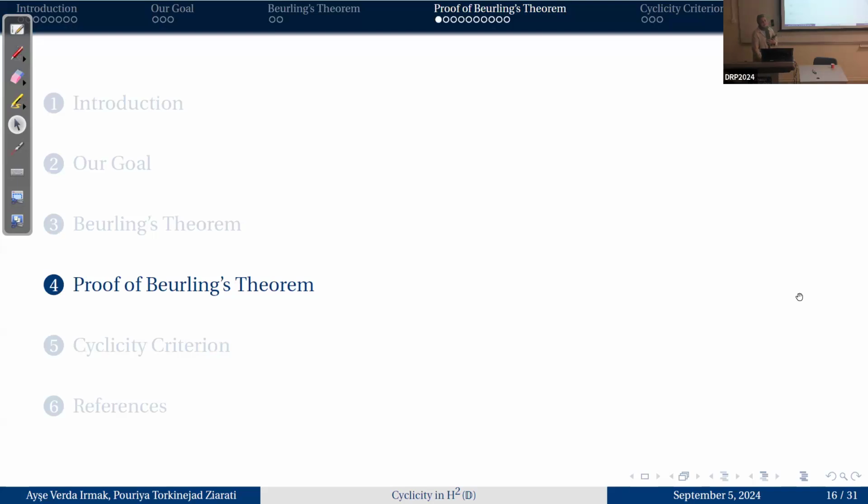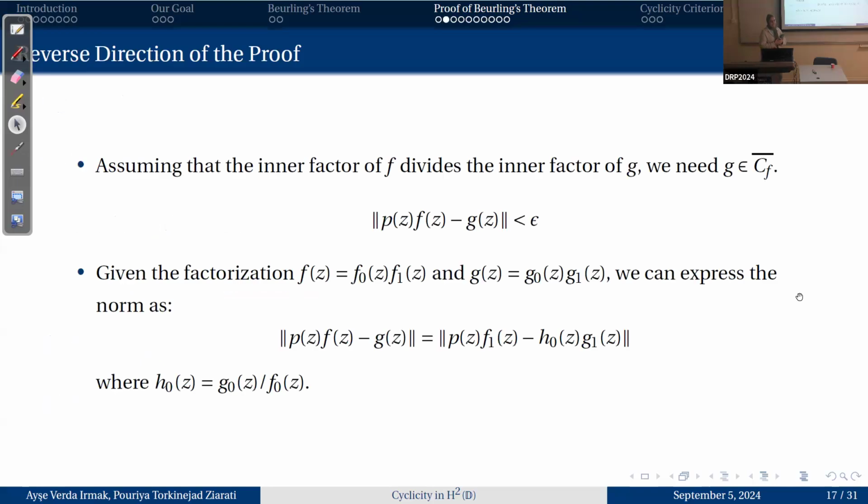Now we can continue with the proof of Beurling's theorem. We will start with the reverse direction. Assuming that the inner factor of f divides the inner factor of g, we need to get g in [f], which means that the norm of p f minus g is less than epsilon.